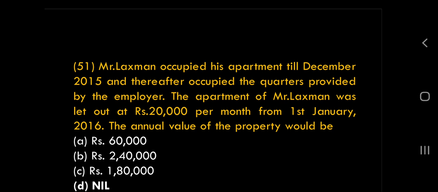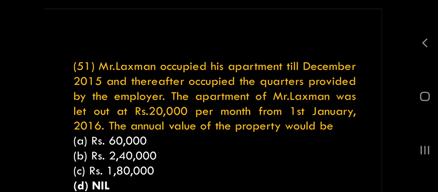We can't do anything. Again, for clarifying, I am telling that when the property is partly self-occupied, partly let out, deem that there is no self-occupied portion. And when we have to calculate fair rent, the actual rent will be used as fair rent, and fair rent will be calculated for 12 months.